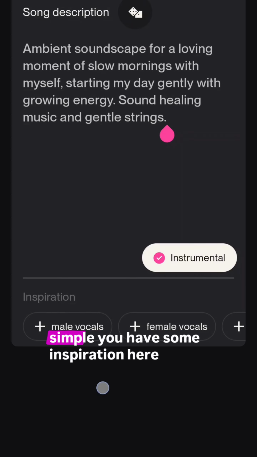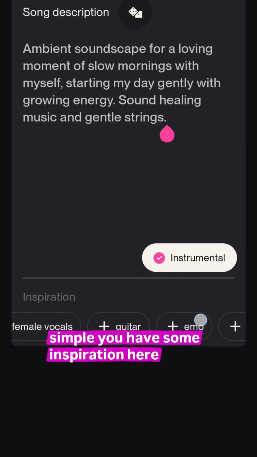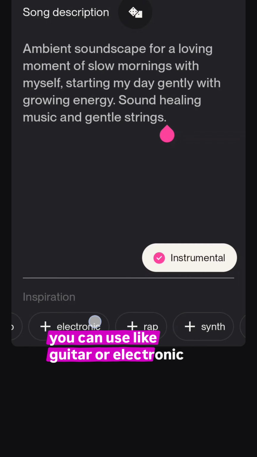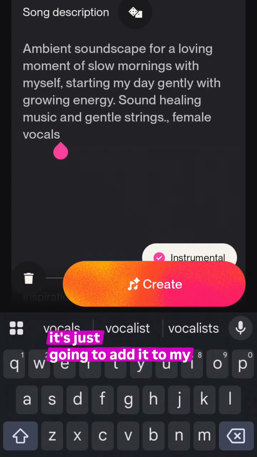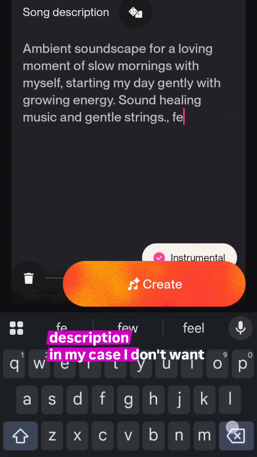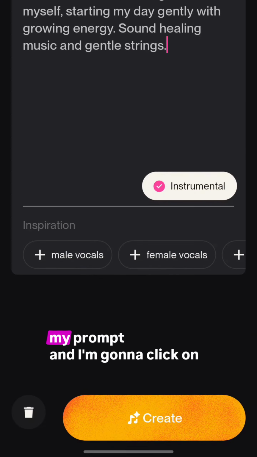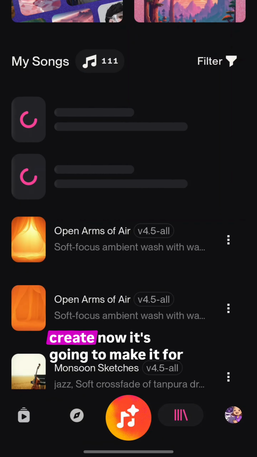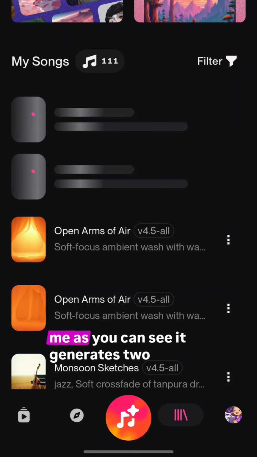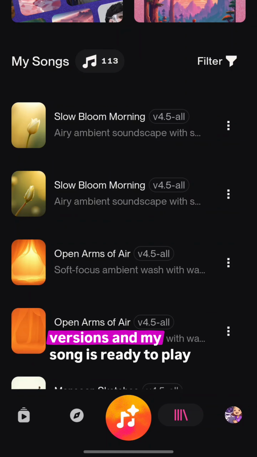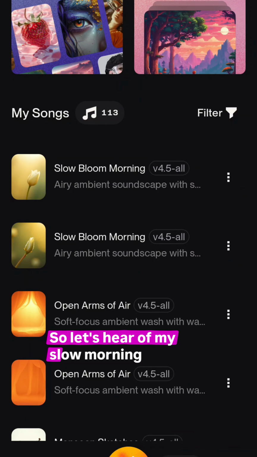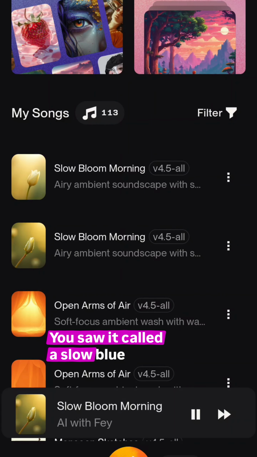This is that simple. You have some inspiration here. You can use guitar or electronic or female vocals, and if I click on it, it's just gonna add it to my description. In my case, I don't want that. I already have my prompt, and I'm gonna click on create. Now it's going to make it for me. As you can see, it generates 2 versions, and my song is ready to play. Right, so let's hear my slow morning. You saw it called it Slow Blue Morning.